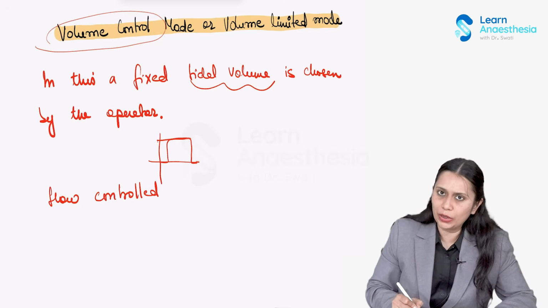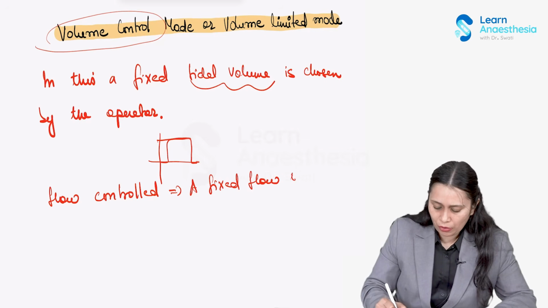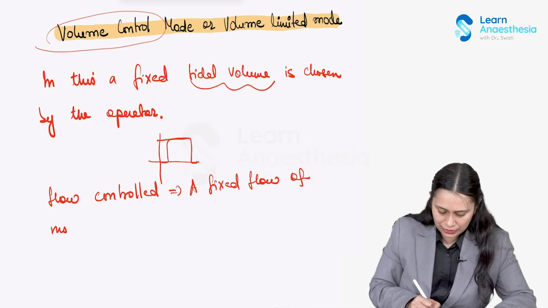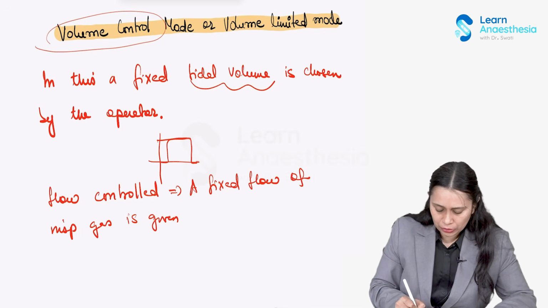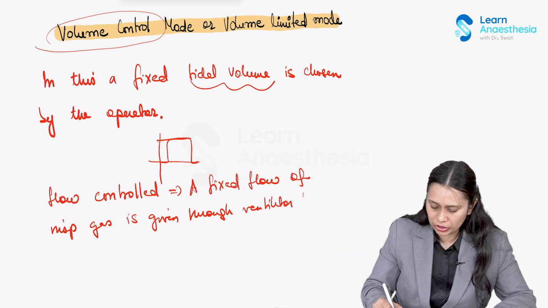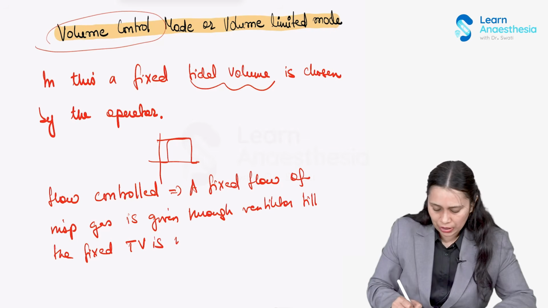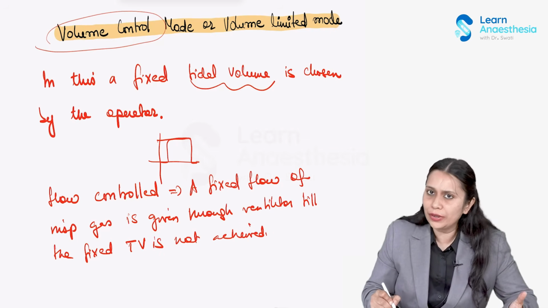What happens, a fixed flow of inspiratory gas is given through the ventilator till the fixed tidal volume is achieved.